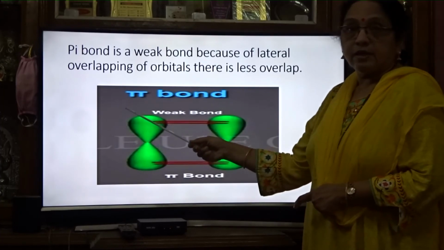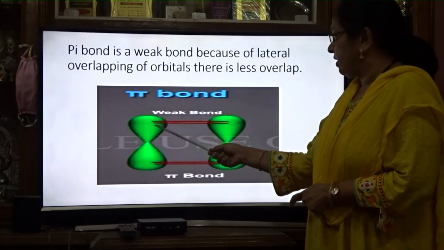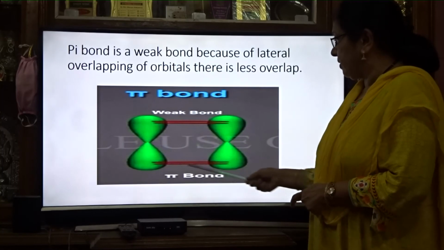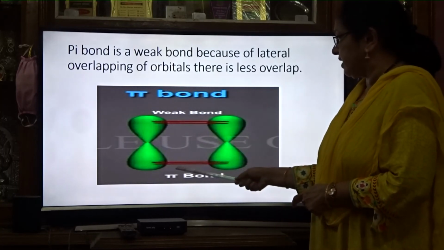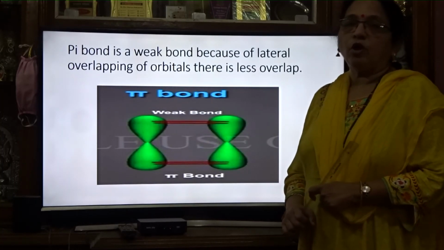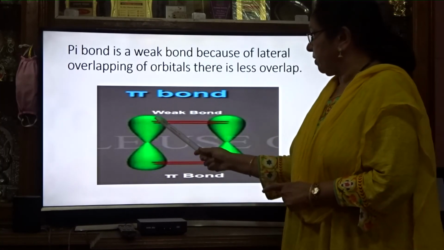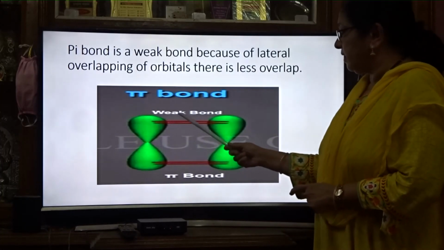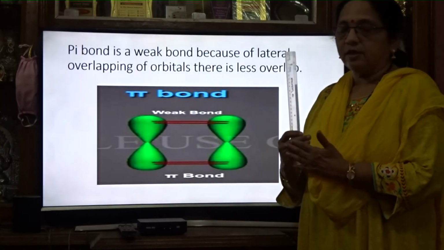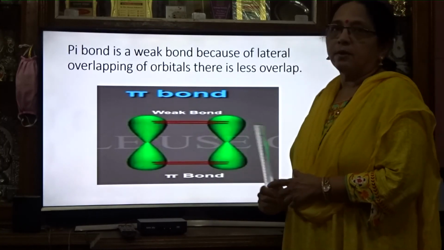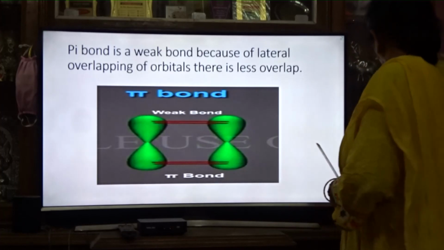In the first case we can see the overlap here. When we show it diagrammatically, we have to draw two lines, upper side and lower side. When we draw the molecular orbital diagrams, we will come across all these things. So remember, when the overlap is there, it need not be drawn as nearer. By two lines also we can show this pi bond overlap.